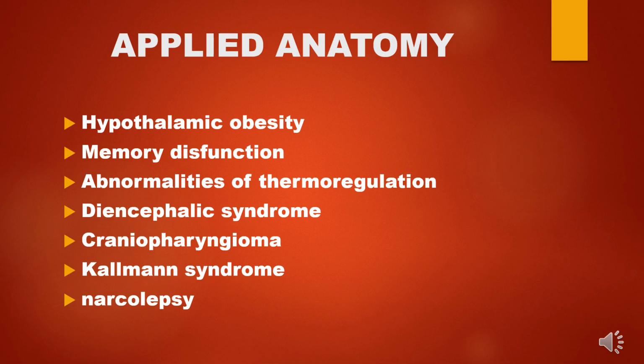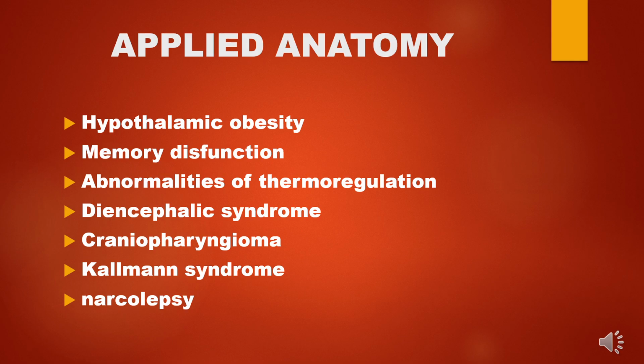Coming to the applied anatomy of the hypothalamus, the first disease is hypothalamic obesity. It is associated with a lesion of the ventromedial nucleus. So what happens here? Initially, the patient will behave very weirdly, very aggressively, and then there will be hyperphagia, and slowly the patient will start gaining weight, and this condition is called hypothalamic obesity. Next comes memory dysfunction, wherein the ventromedial and the premammillary areas are disturbed because of the lesion. So what happens here? There will be dementia and illness.